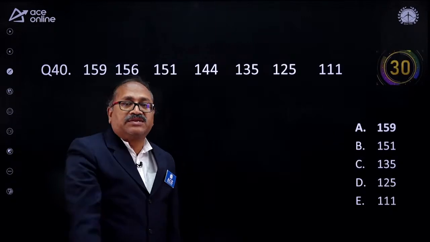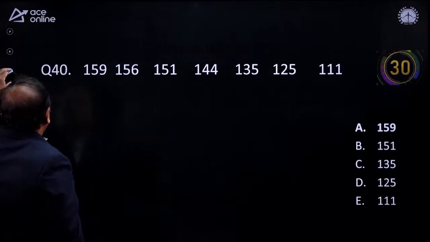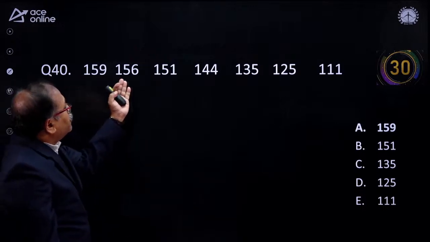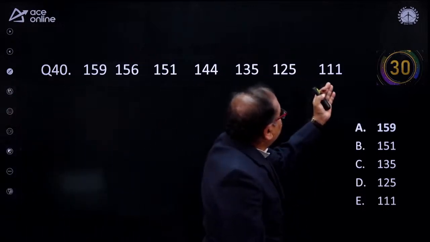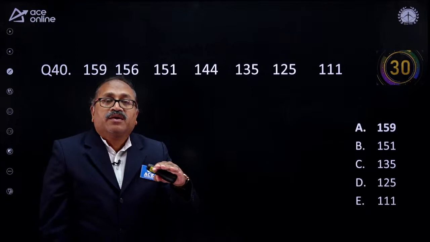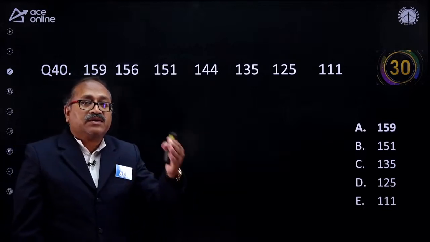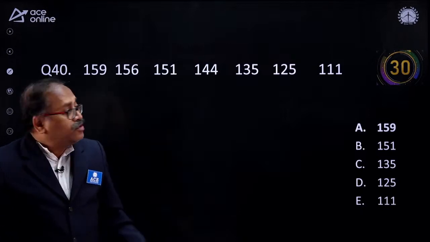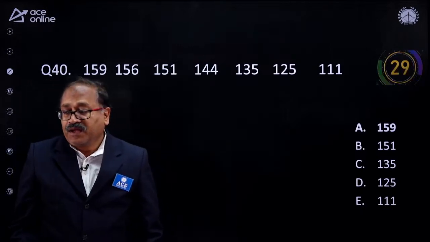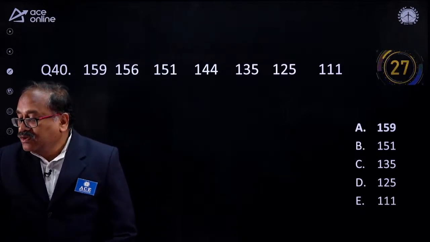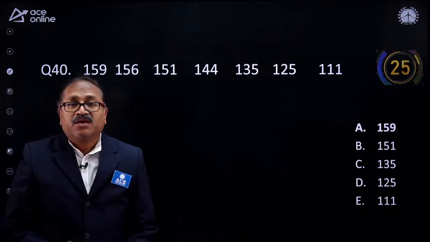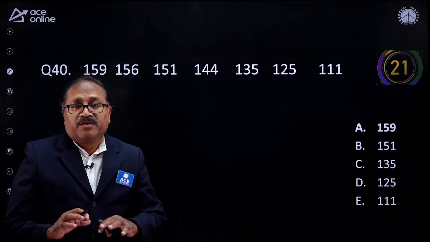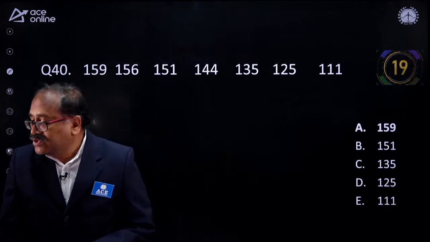Next question on the board is this. Answer it, and let's see the pattern here. 159, 156, 51, 44, in descending order, and very low. So this is the original question of the RBI Assistant 2020 Prelim. Now your time starts now. Come on, answer the question. The question looks very easy. So in the exam, the questions will be easy at the prelim level. We will also discuss the main level questions.